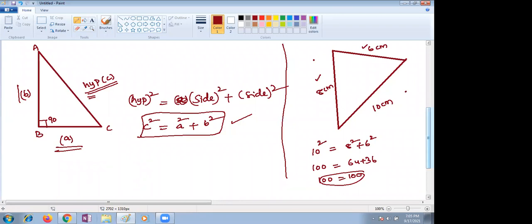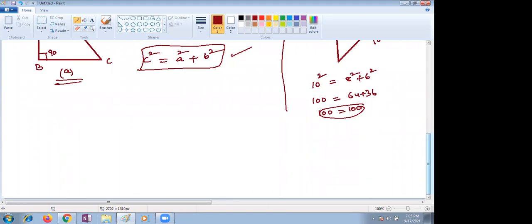Understood, children? You understood what is the converse theorem and what is Pythagoras theorem? This is one part. Another part is Pythagorean triplets. Pythagorean triplets is also the converse theorem only, children.